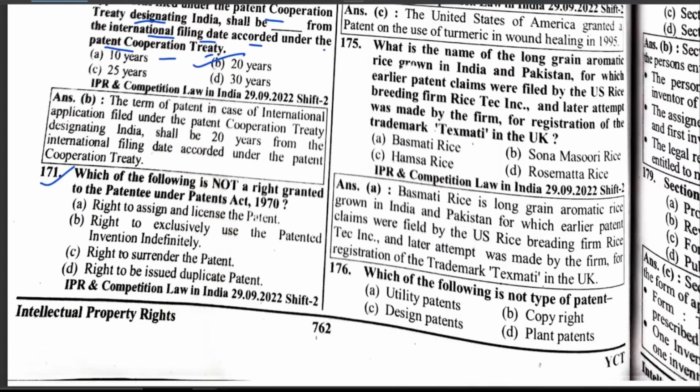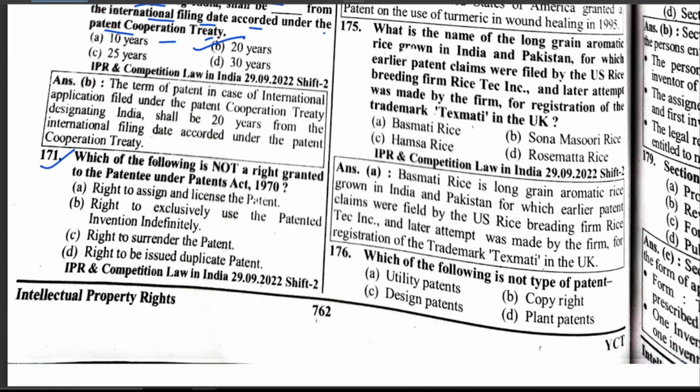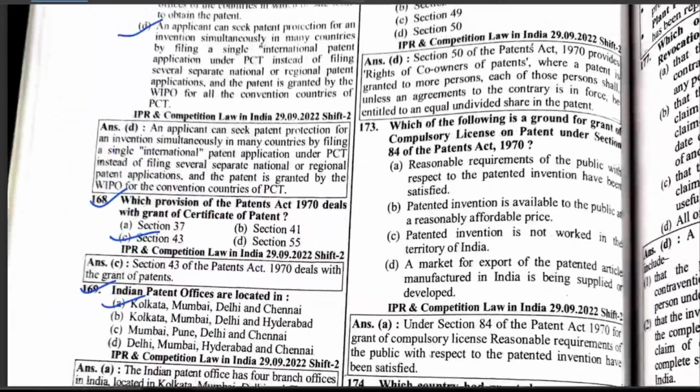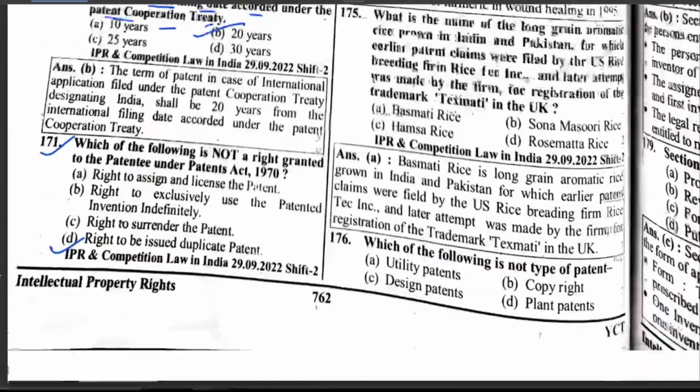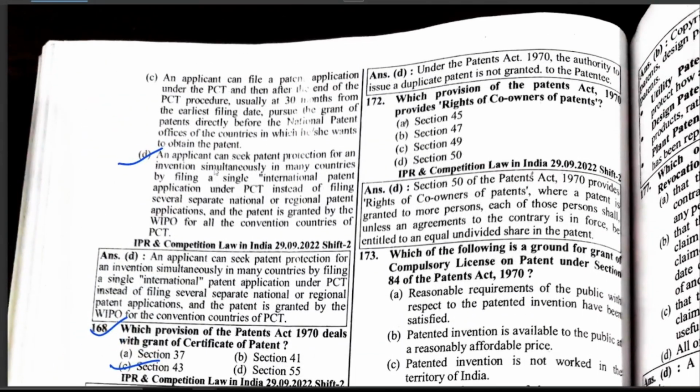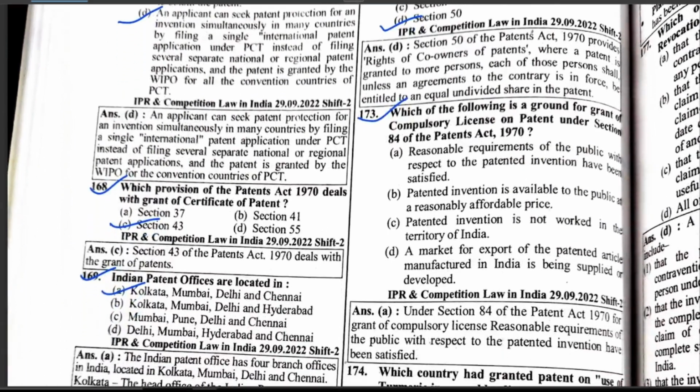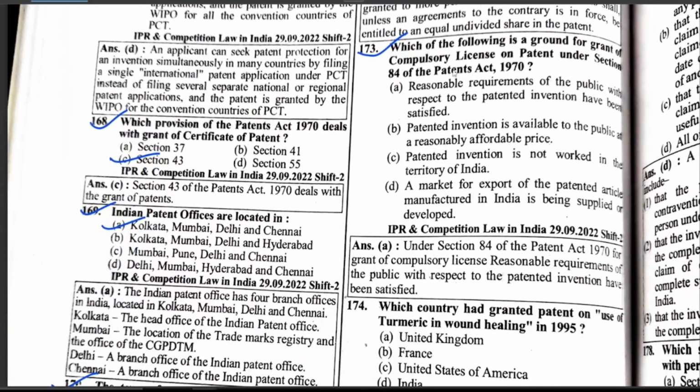Which of the following is not a correct grant of the patent under Patent Act 1970? The correct answer is D. Right to issue duplicate patent. Which provision of the Patent Act 1970 provides the right of co-owner of patent? Section 50. Which of the following is a ground for grant of compulsory license on patent under Section 80 of the Patent Act 1970?